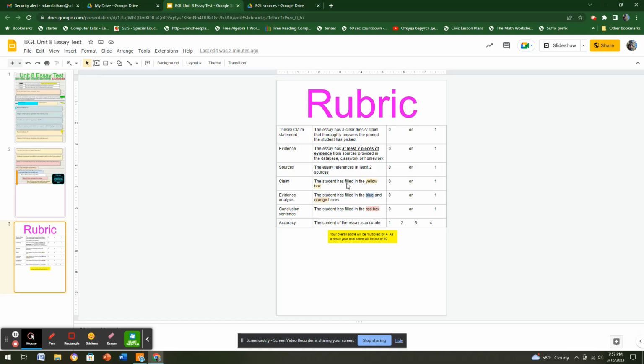If you have a claim, basically if you filled in the yellow box, 1. If you filled in the blue and orange boxes, 1. If you have filled in the red box, 1. And I will give you 1 to 4 points based on accuracy. This whole thing equals 10 points. We'll multiply that by 4, and that will be your total. If you have any questions, please let me know.